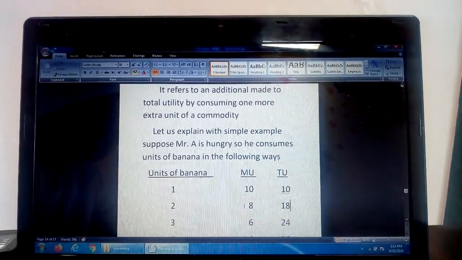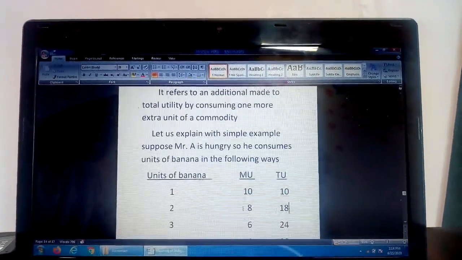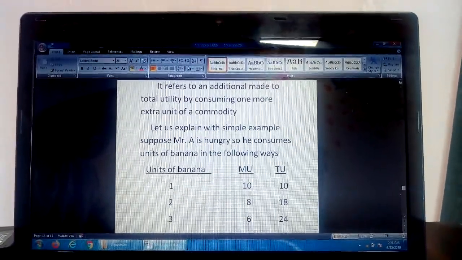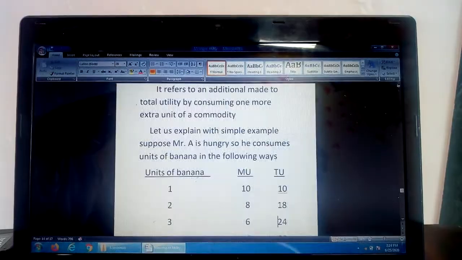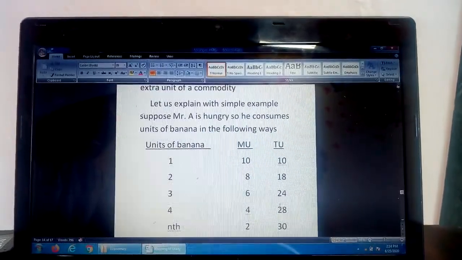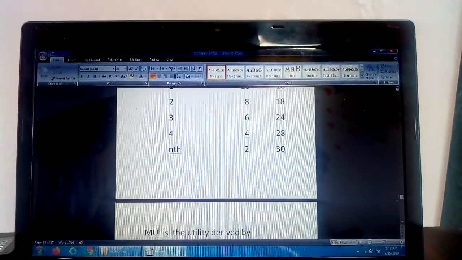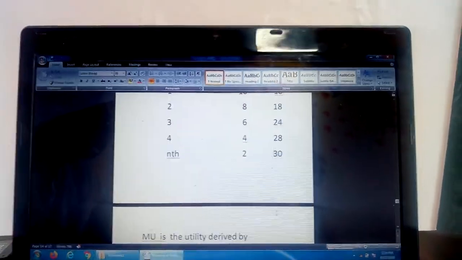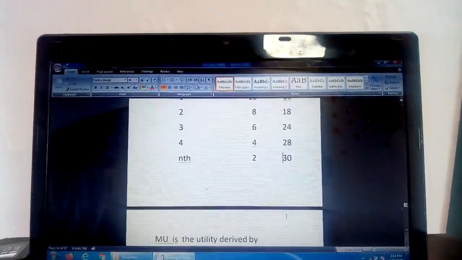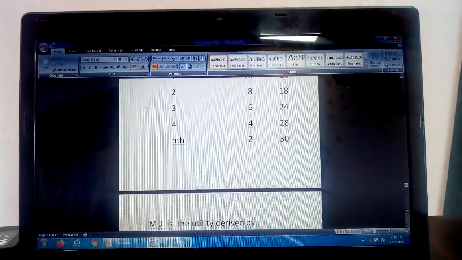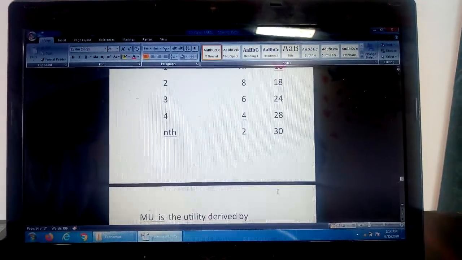So the utility derived from each and every unit of a commodity is added to the total utility. So consumer consumes the third unit. From third unit he gets 6 units of utility. It is added to the total utility, that is 18 plus 6, that is 24.